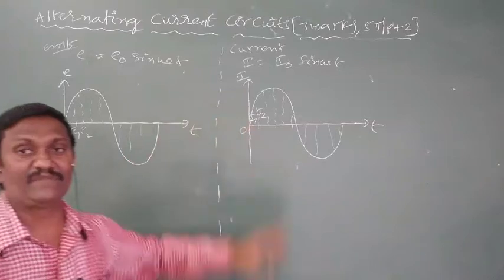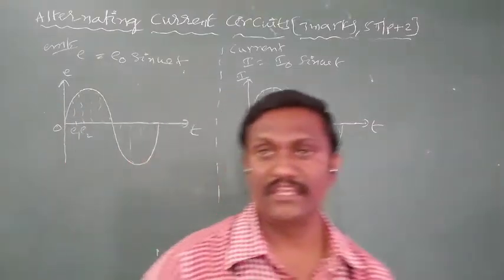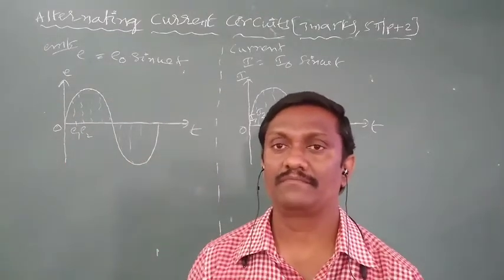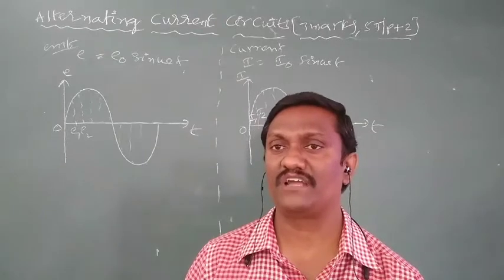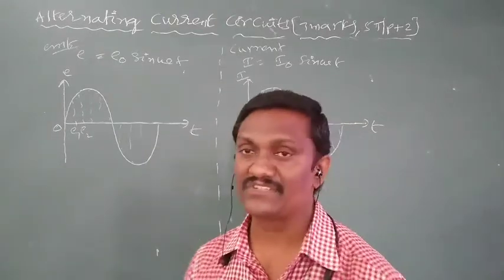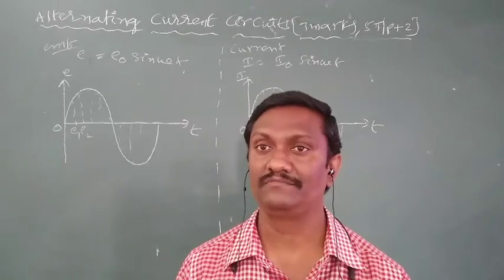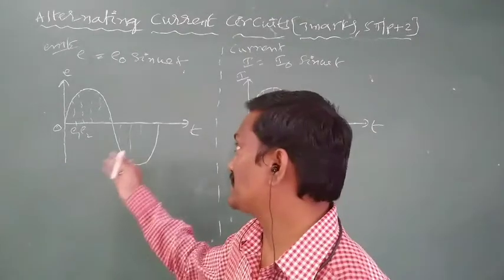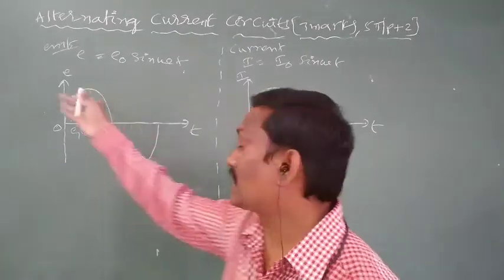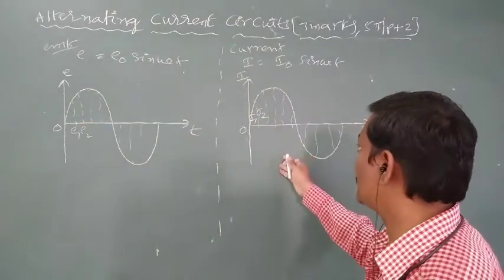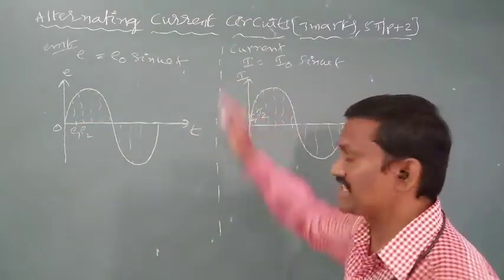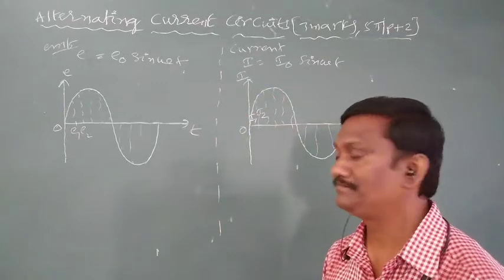The strength of EMF at a given instant of time is called instantaneous EMF. Current passing through AC at a given instant of time is called instantaneous current.